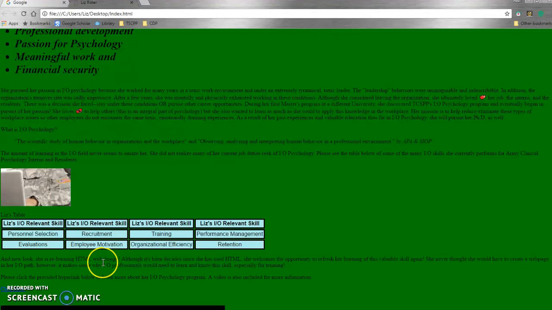And now I'm relearning HTML web design. And it's been at least 10, 15 years since I've used it. So I'm definitely welcoming the opportunity to refresh my learning of the HTML process again. But it makes sense why IO professionals would need to learn this HTML skill set.